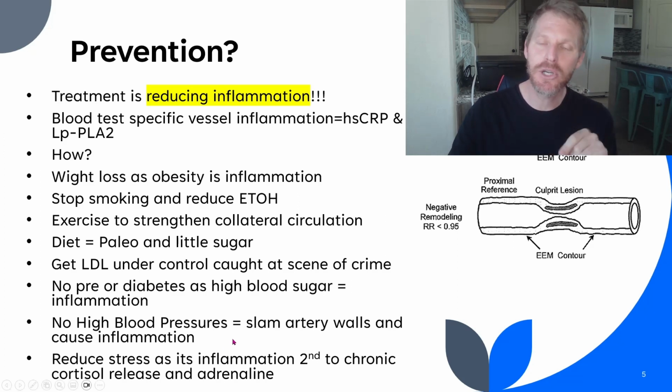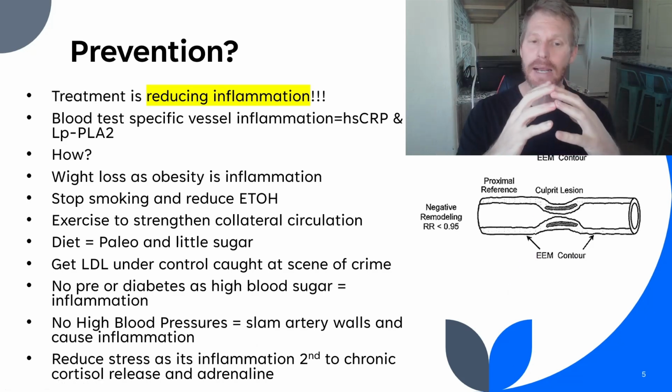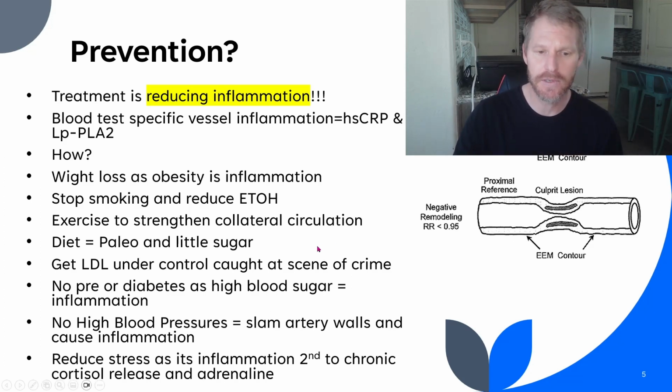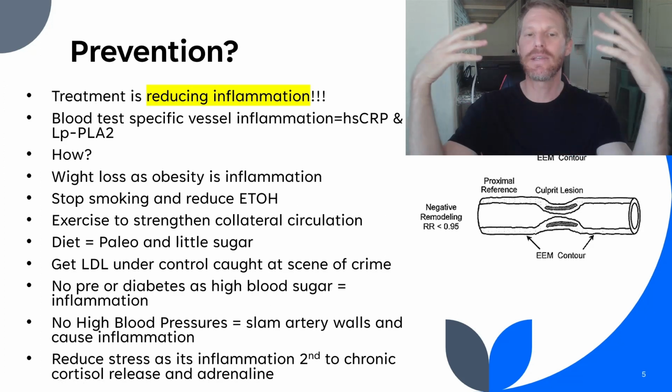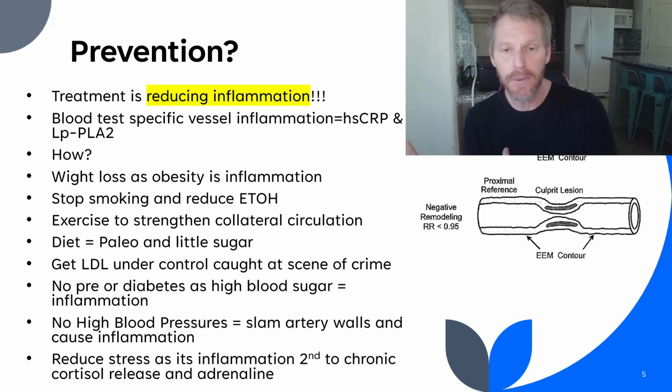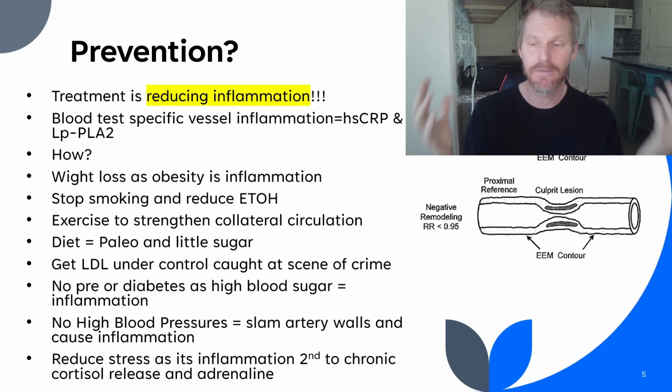We need to get our blood pressure under control because high blood pressure slams the arteries, especially where they split, causing inflammation, attracting the LDLs and the immune system in there, forming atherosclerosis. The other thing that isn't talked about a lot, but is super important, is reducing stress. Stress causes inflammation. It causes a chronic cortisol release. It increases adrenaline release, which increases blood pressure, which increases pressure on the arteries, causing the inflammation cascade.